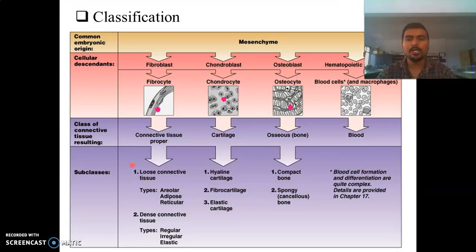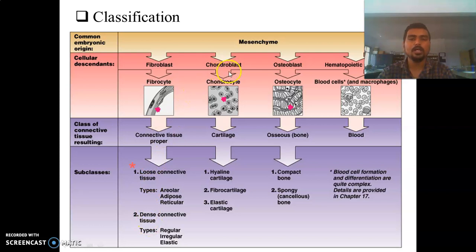Now, classification of connective tissue. Connective tissues originate from the embryonic origin called mesenchyme. From this embryonic origin, the cellular descendants are classified into four types: the fibroblast, chondroblast, osteoblast, and hematopoietic stem cell. Fibroblasts are converted into fibrocytes. These fibrocytes form the connective tissues proper, which are loose connective tissue and dense connective tissue.